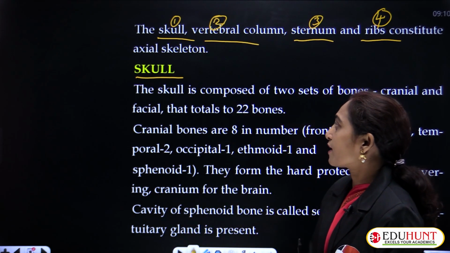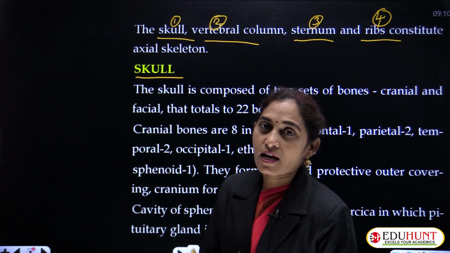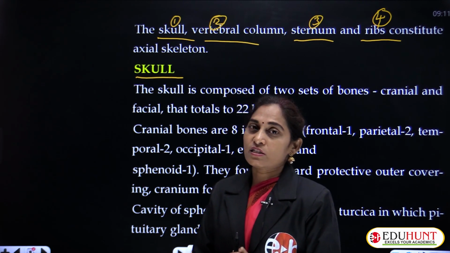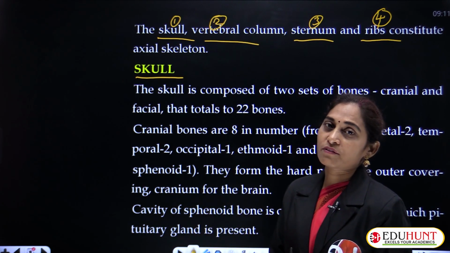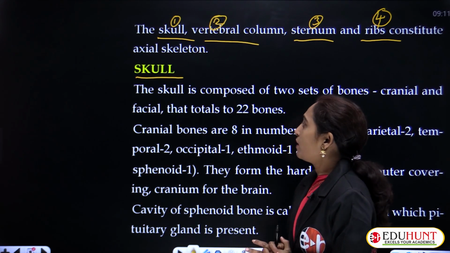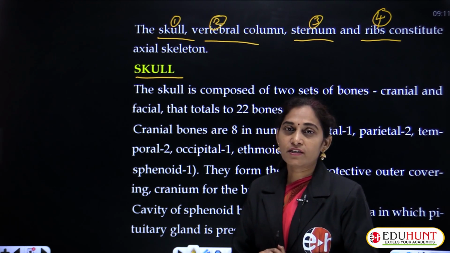Axial skeleton starts with the skull, and what are the different parts of the axial skeleton? Skull, vertebral column, sternum and ribs. So that is what we have seen so far. And in the next session we will see the skull and how the skull is made up.